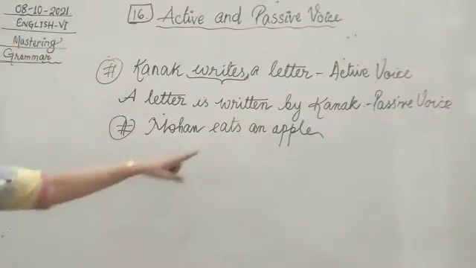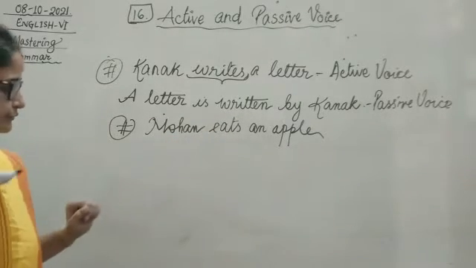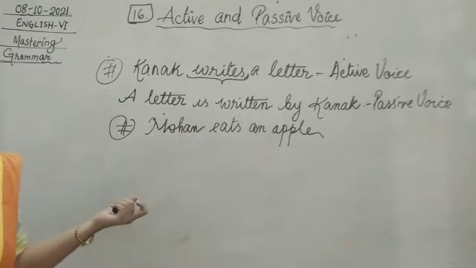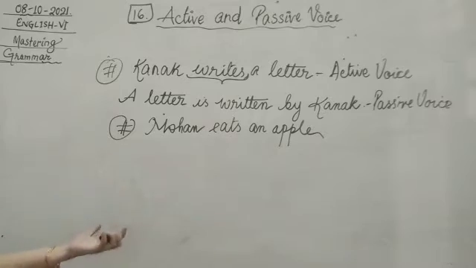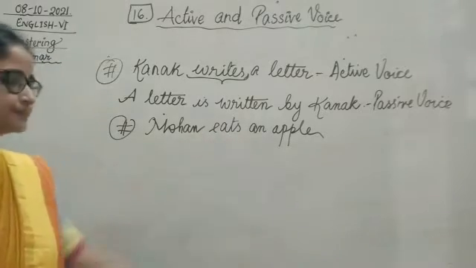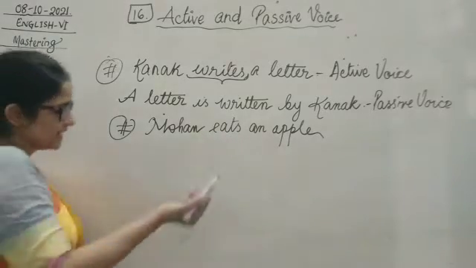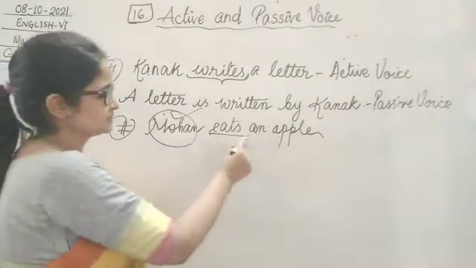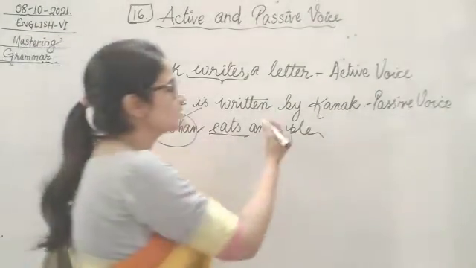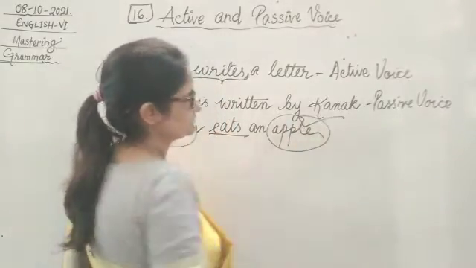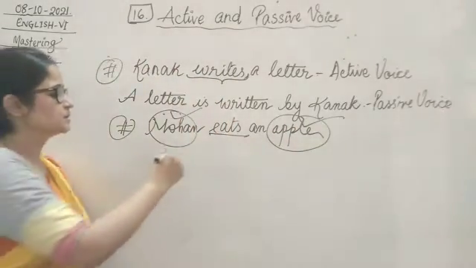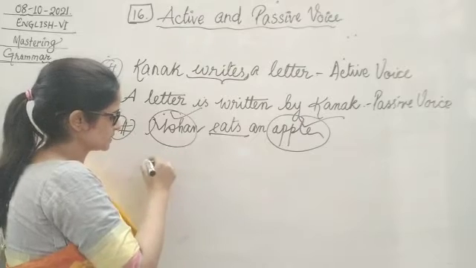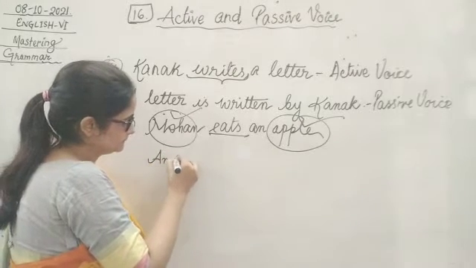Tell me now, children, eats is our verb, right? Who is eating? Who is the doer here? Who is the doer of this action? Tell me. Yes, Mohan. So Mohan is doing the action eating. So what is he eating? Apple. This one. This is the object. So now this object becomes the subject. An apple.